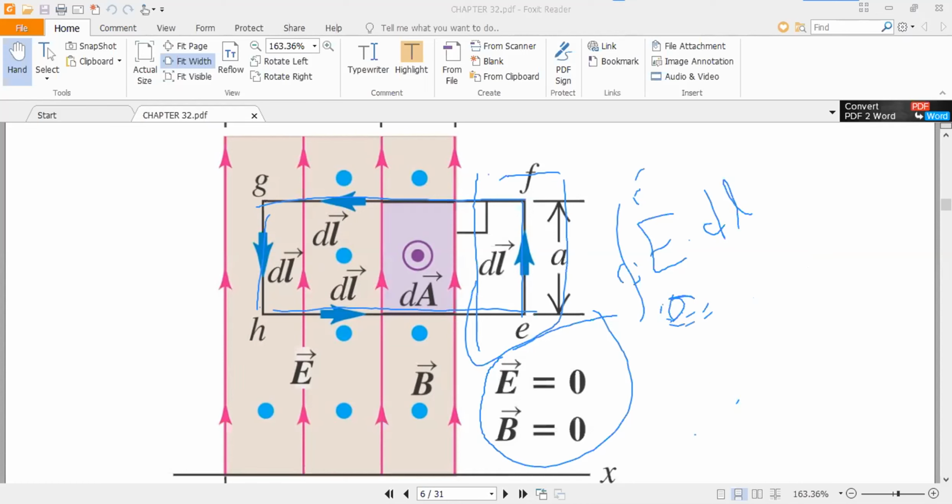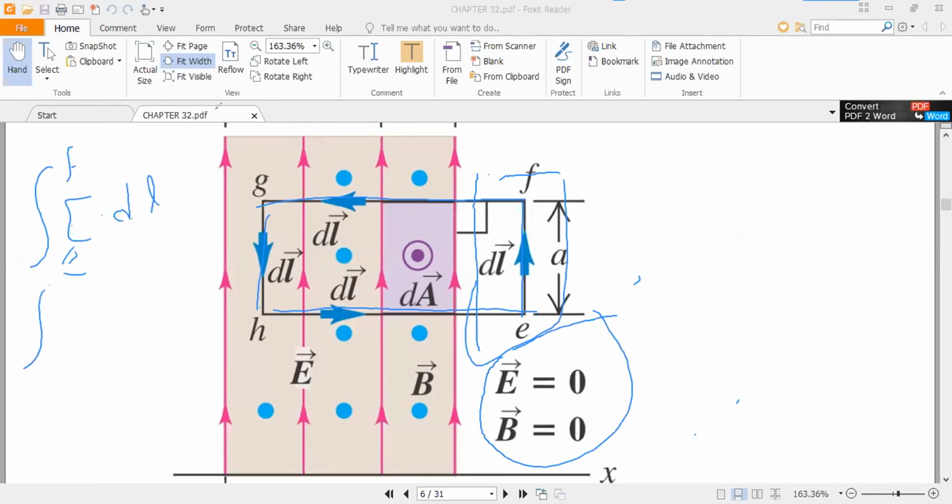So I draw on the left side. We have one integral that is from E to F, E dot dl, and second is H to E, E dot dl, and a third is G to H, E dot dl, and a fourth is G to F. So these are four integrals we will calculate across this region.